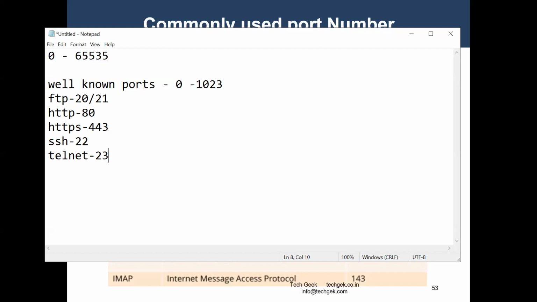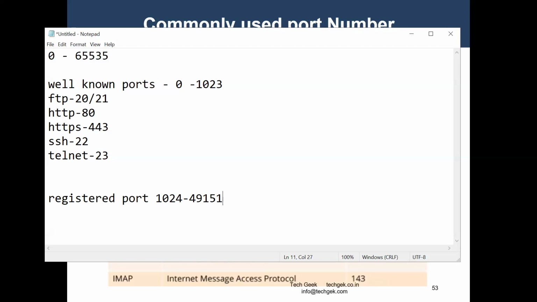Also, there are some other port numbers. What are those ports? They are called registered ports. So what is a registered port? Whenever we are getting access to a service, the range 1024 to 49151 is considered registered ports, which can be used for applications and software, for any services.